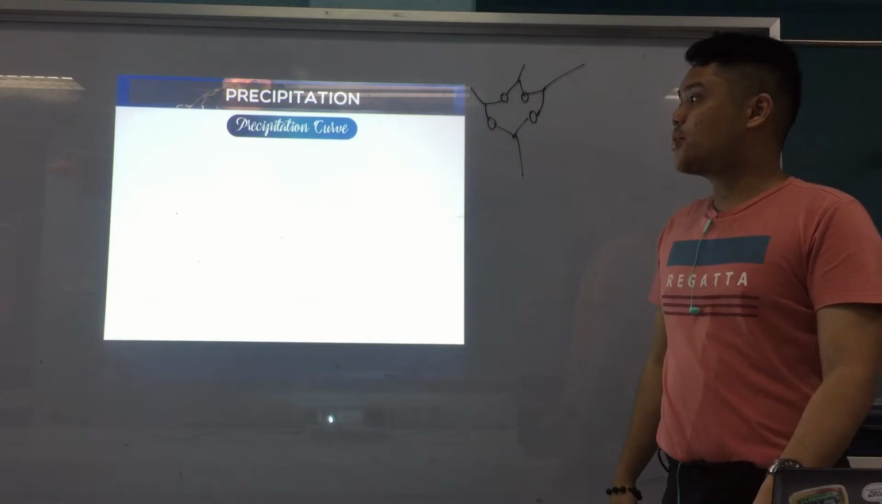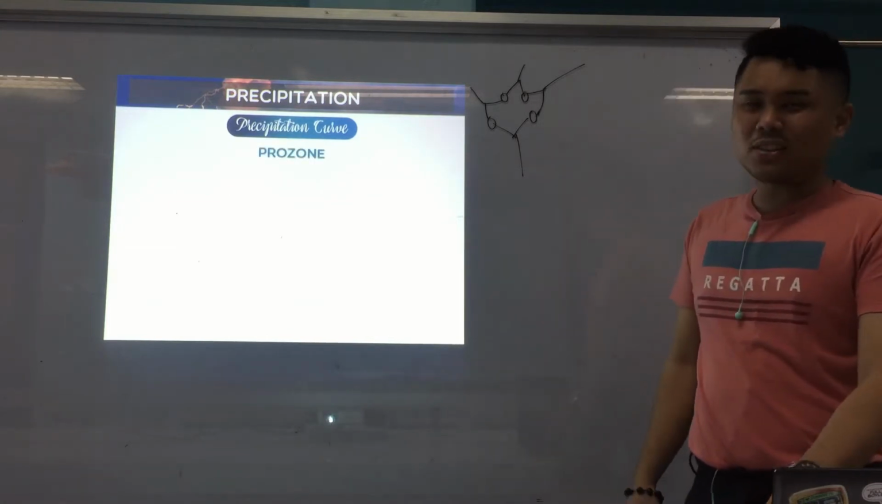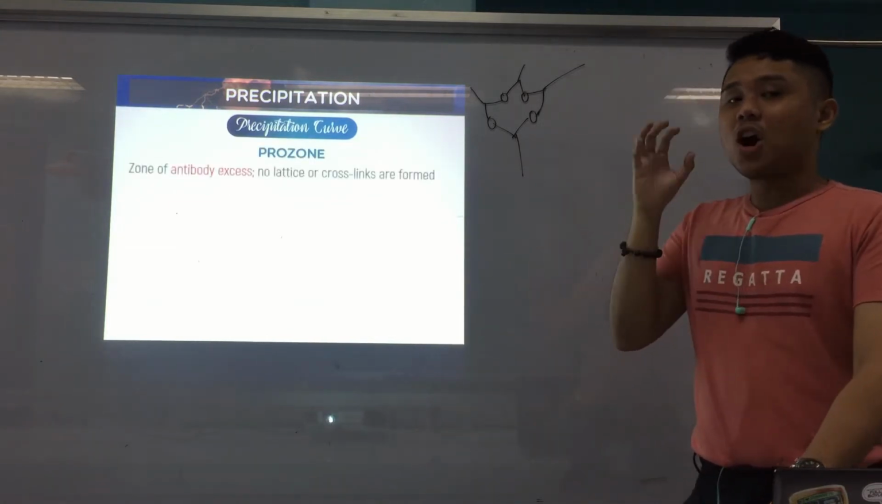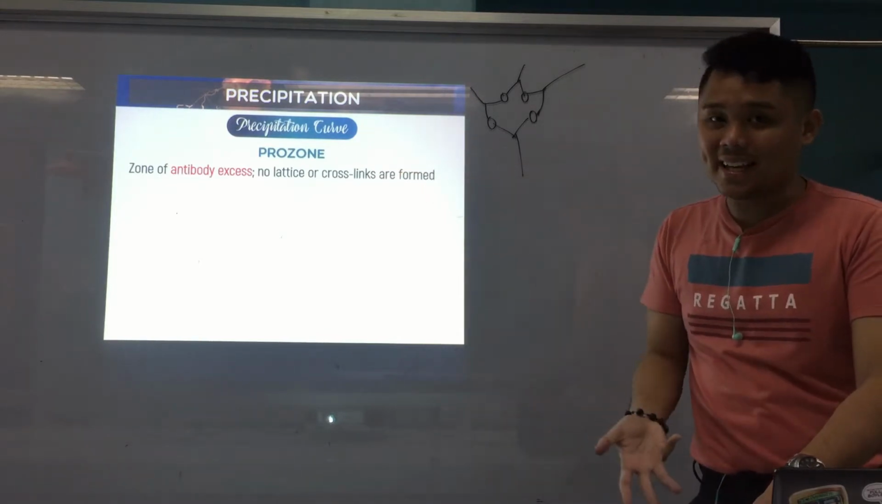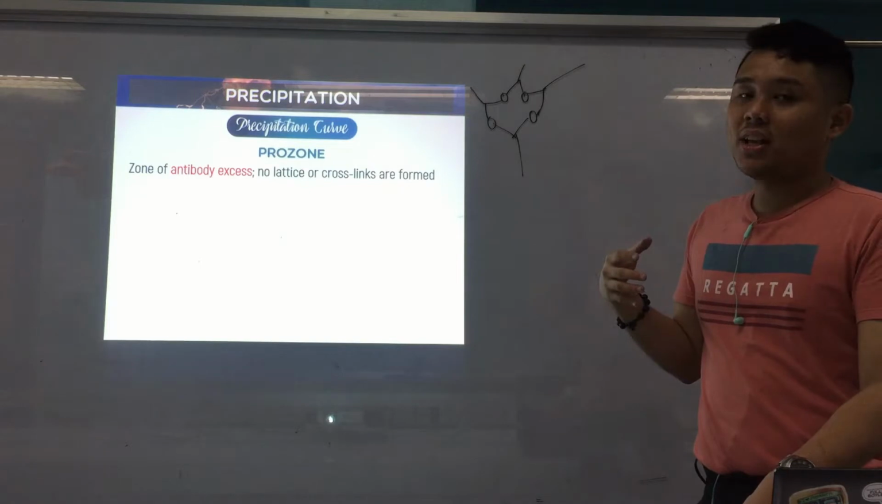Now, we go now to what we call the prozone, alright? So, prozone, unsa gani ang situation, Annie, there are a lot of antibodies but little antigens. So antibody exists, all right? No lattice or crosslinks are formed.